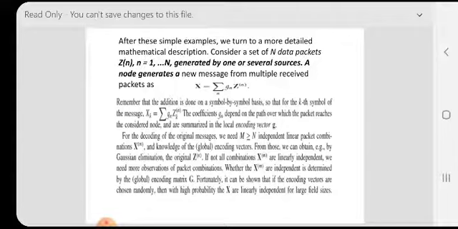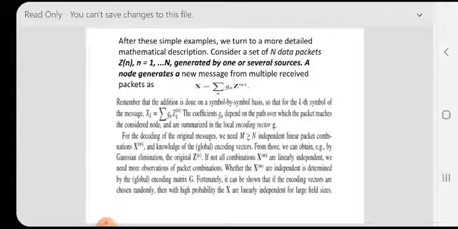Remember that the addition is done on a symbol by symbol basis, so that for the kth symbol of the message, xk is equal to summation of gn zk n. The coefficients gn depend on the path over which the packet reaches the considered node and are summarized in the local encoding vector g. For the decoding of the original message, we need capital M greater than or equal to N independent linear packet combinations.